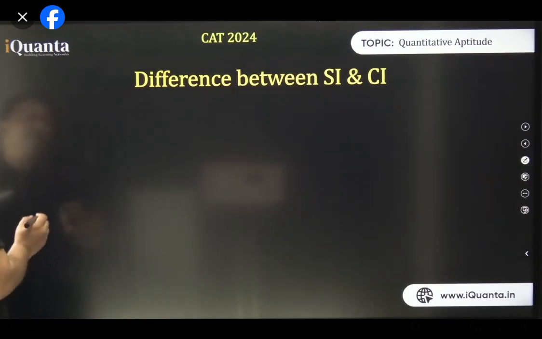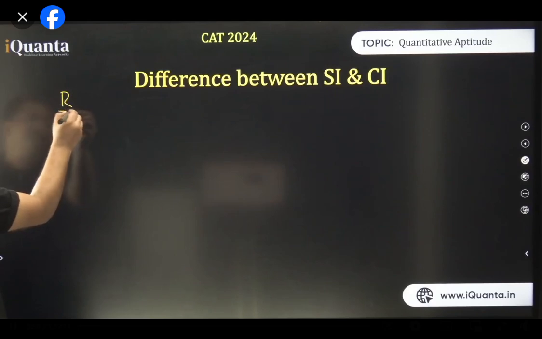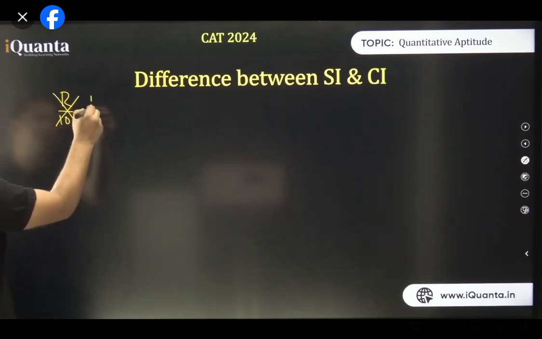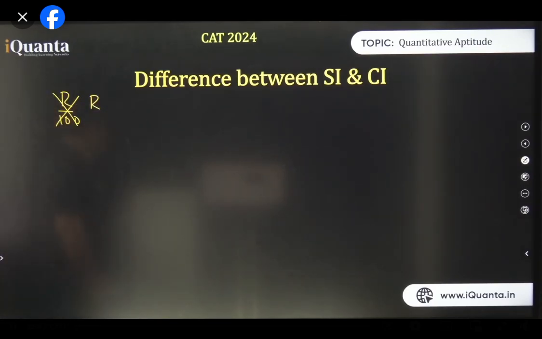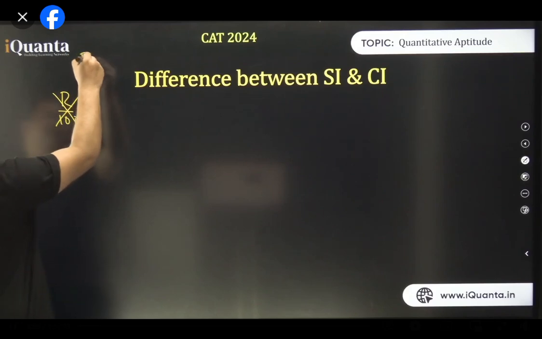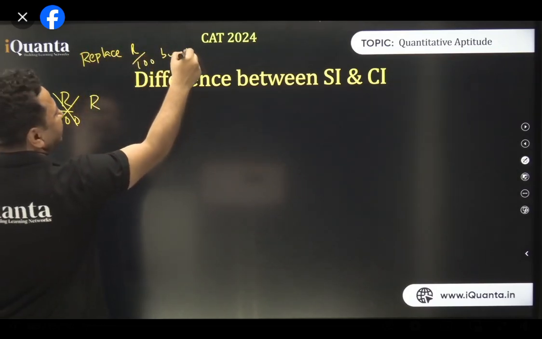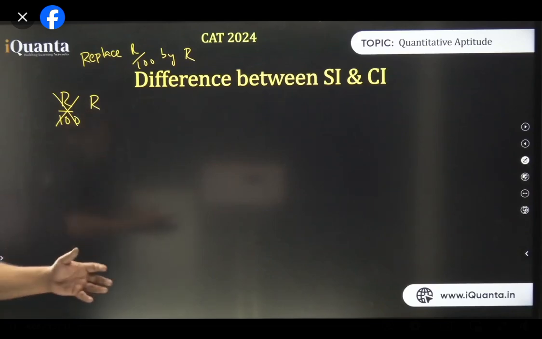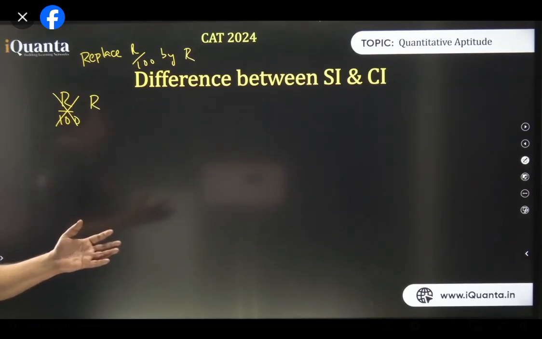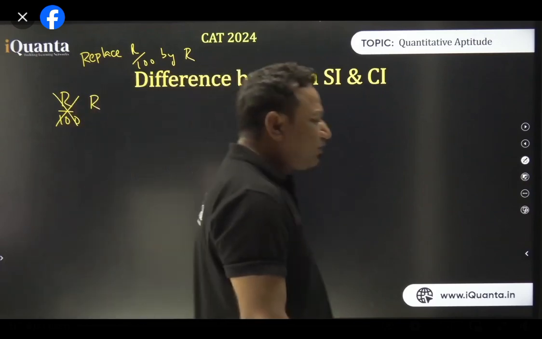So today I'm going to change a few symbols. So basically, instead of writing R upon 100, I'll write R. Is there a problem? I'll just replace R by 100 with R. You know why? Because if I want to cube it, I'll have to write R cube upon 100 cube. Right? If I want to square it, I'll write R square upon 10,000. It'll be a lot of zeros and it'll be very difficult for us to calculate.